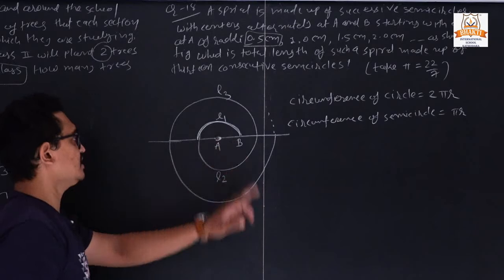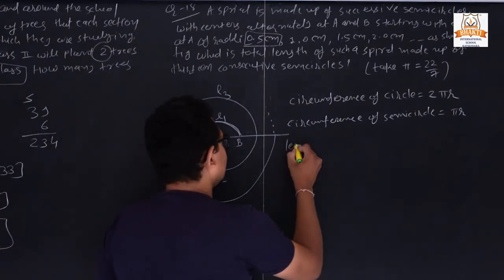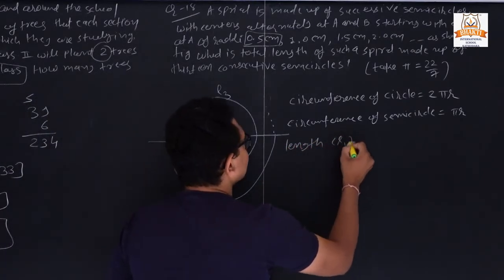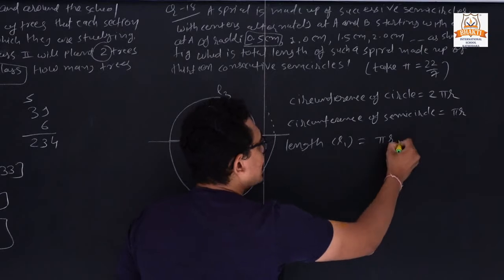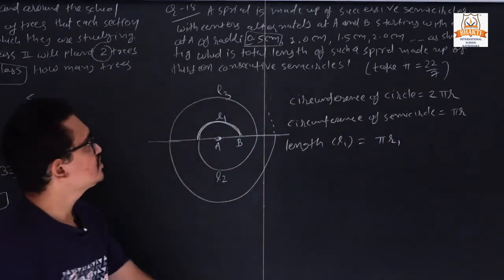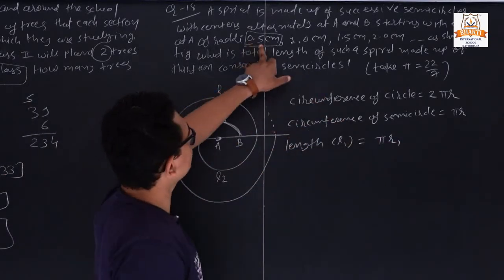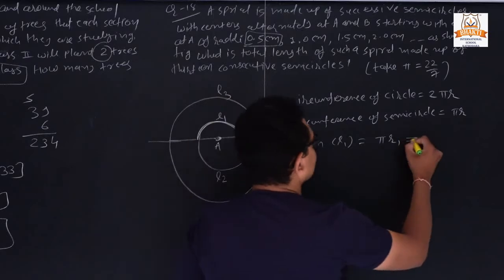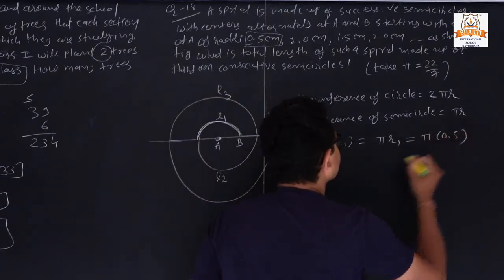For the first semicircle we can declare the length L1. So it is pi r1 actually. What is r1? The first radius is 0.5. So here it is pi times 0.5.